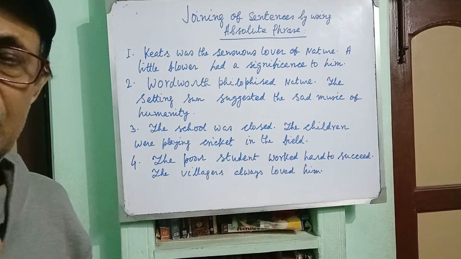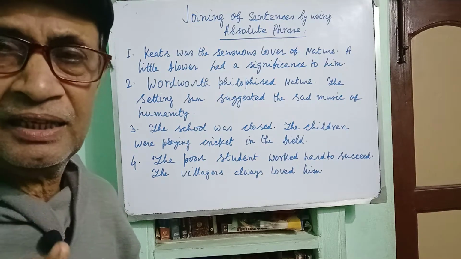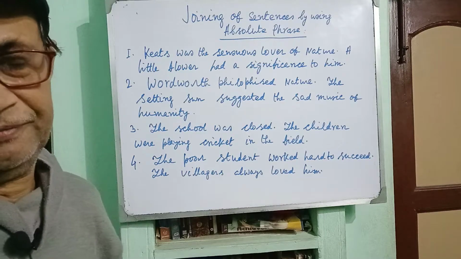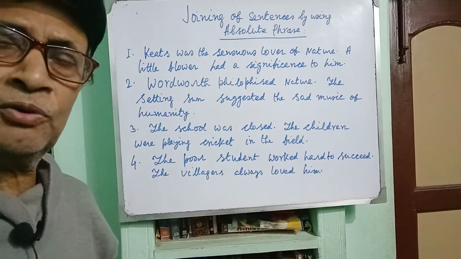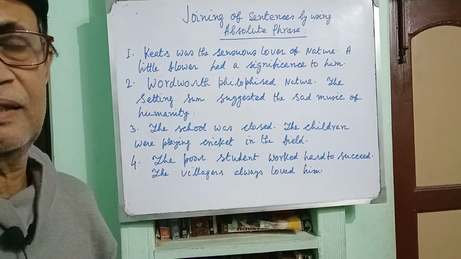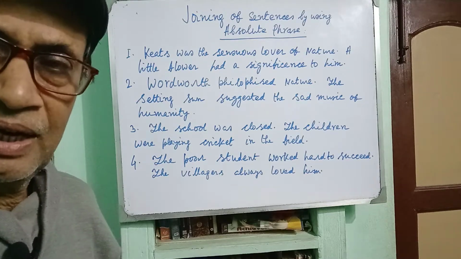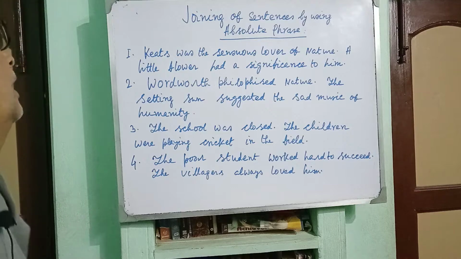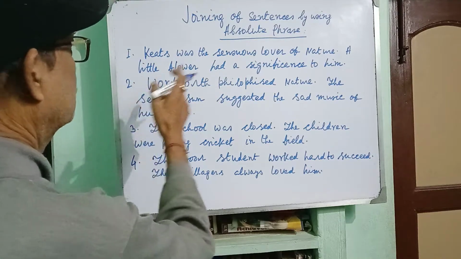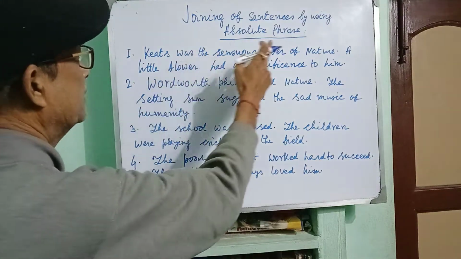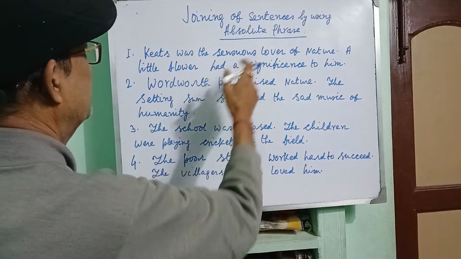Okay? Clear? And you know that in a simple sentence, there is only one finite verb. Let us begin. My topic is joining of sentences by using absolute phrase.